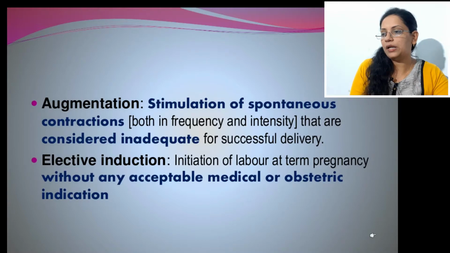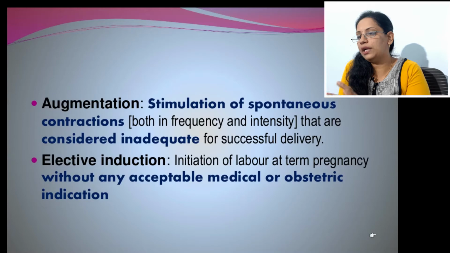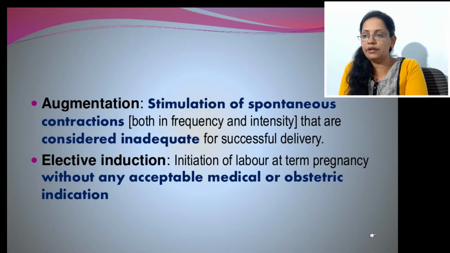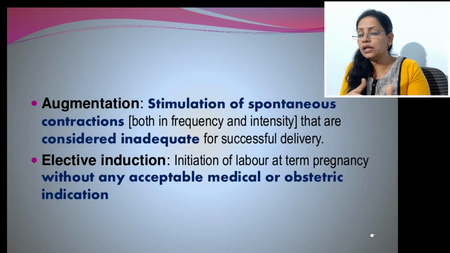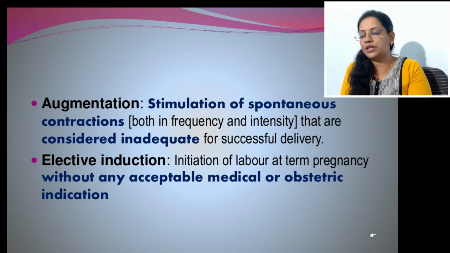successful delivery. That means we have to stimulate the contractions, and they should be intense enough to have a normal vaginal delivery, and they should be frequent. It is not like uterine contractions which are regular for 10 minutes and then there are no contractions and the uterus is relaxed. It does not happen in normal delivery. So contractions should be with good intensity and with similar frequency.